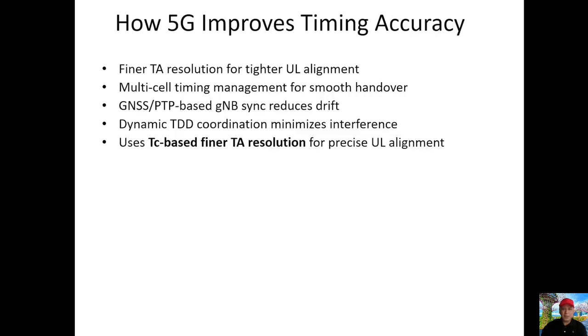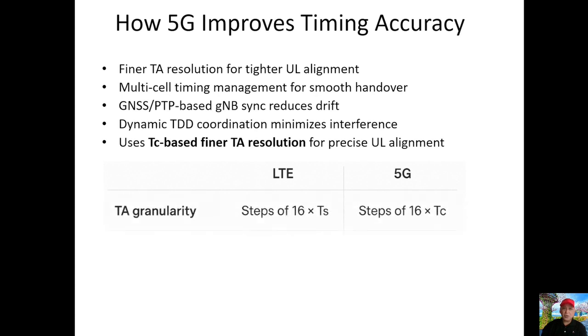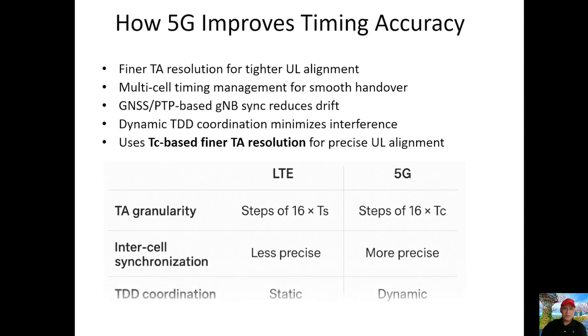Compared to LTE, 5G New Radio enhances timing and synchronization through several mechanisms. Higher-resolution TA steps allow finer uplink alignment. Multi-cell timing management enables smoother handover across beams or cells.